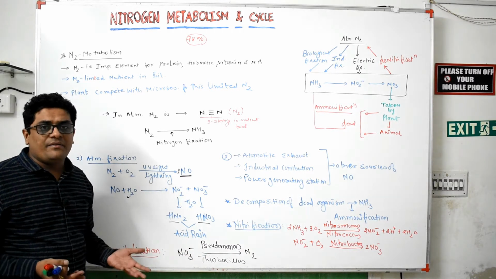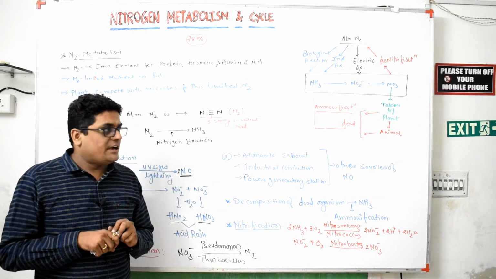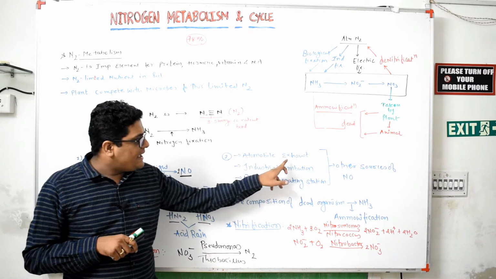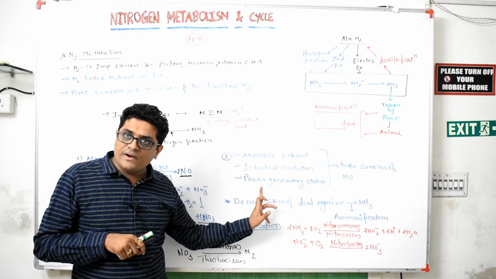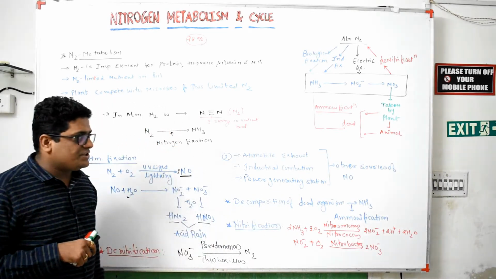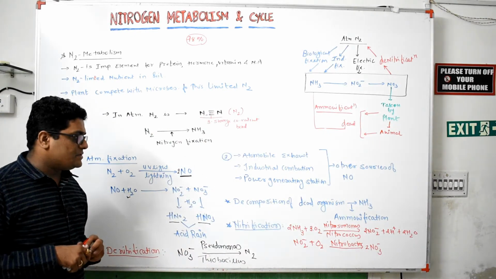Another way by which nitrous oxide is formed in the atmosphere is by automobile exhaust. Second, industrial combustion. Third, power generating stations. These are the other sources of nitrous oxides formed in the atmosphere.